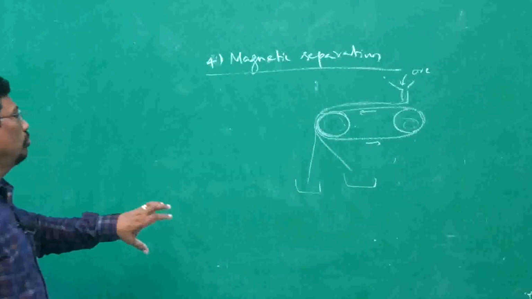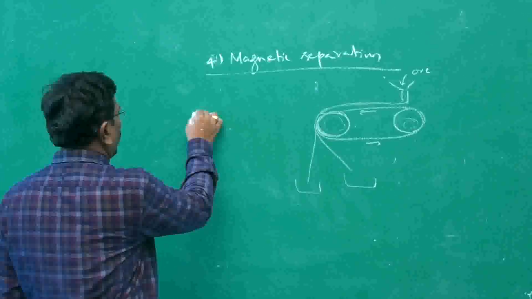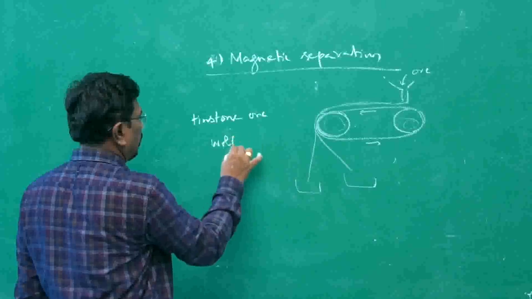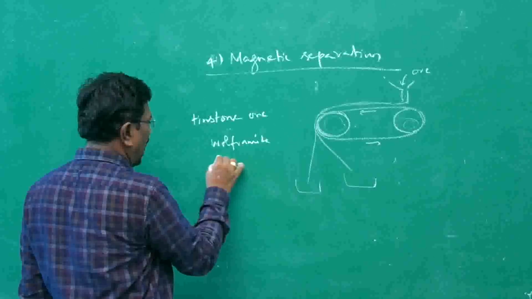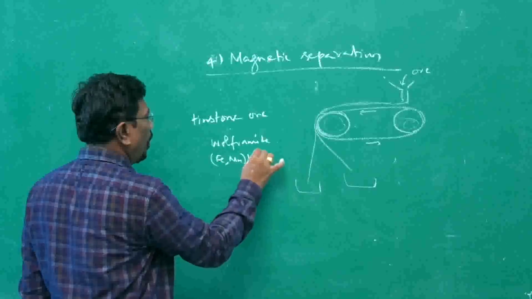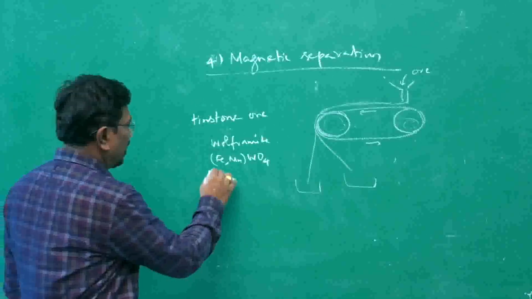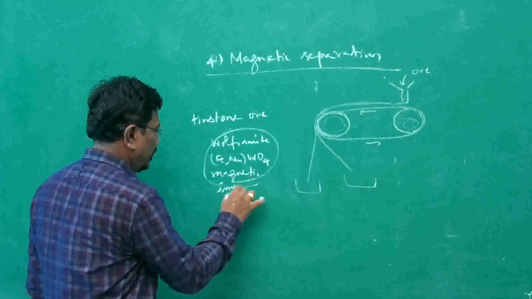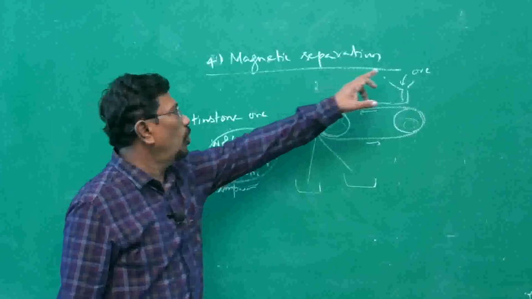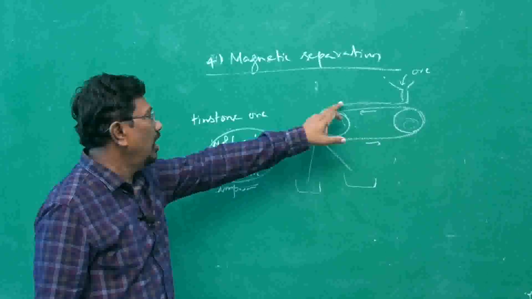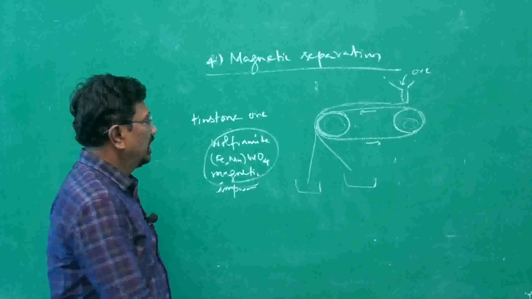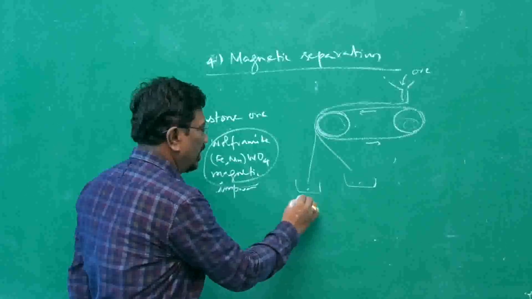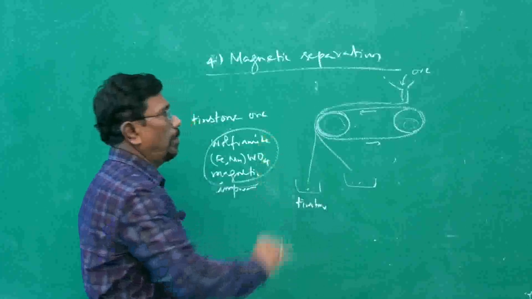So this method may be employed to concentrate tin stone ore from wolframite. It is nothing but iron manganese tungstate, wolframite, and it is magnetic. The impurity is magnetic. So what will happen? If tin stone ore along with wolframite impurity is allowed to fall on the electromagnetic rollers, the impurity will fall here. The ore will be collected here, non-magnetic. Tin stone is non-magnetic.